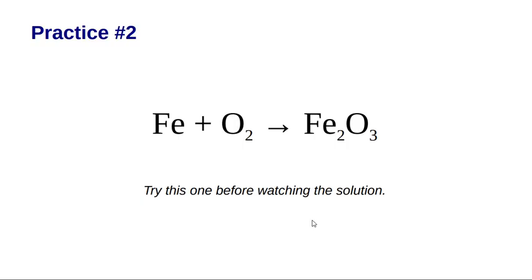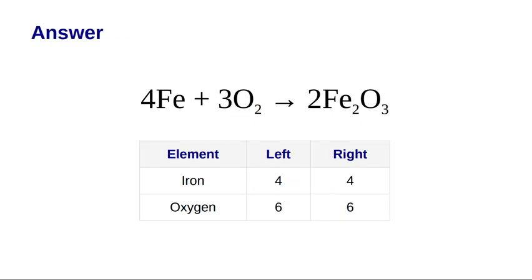Okay, let's go to the answer. So I hope you got 4Fe, 3O2, and then 2Fe2O3. So there's 4Fe, which is iron, and 6 oxygen. Yeah, so 2 times 2, 4, yeah. 2 times 3, 6, yeah.